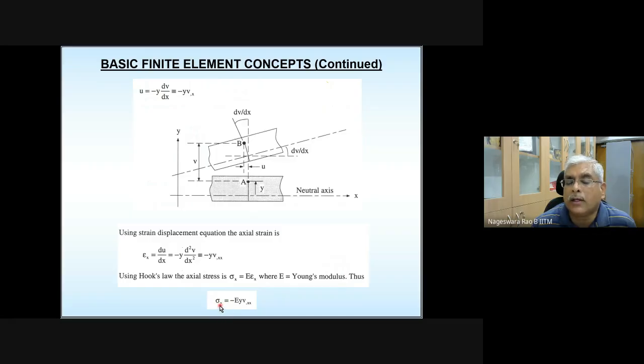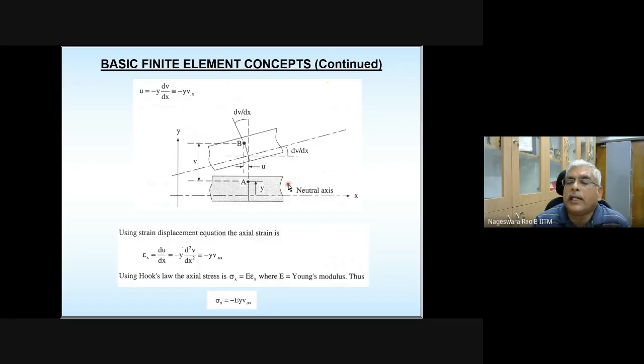Sigma is equal to minus E times y times the second derivative of transverse displacement. Okay, the negative sign I want to emphasize. What do we mean by the negative sign? This is the positive direction of the x-axis, so stress is going to act in the opposite direction. Stress is going to act from right to left for all points above the neutral axis, and for all points below the neutral axis, stress is going to act from left to right.